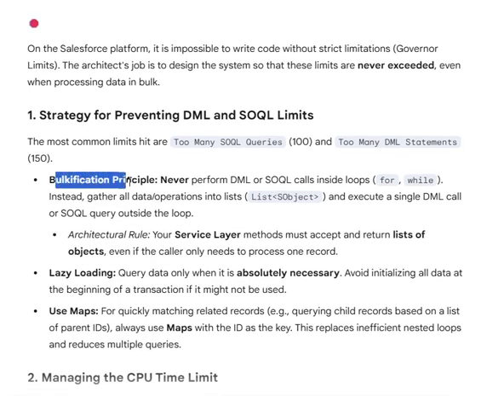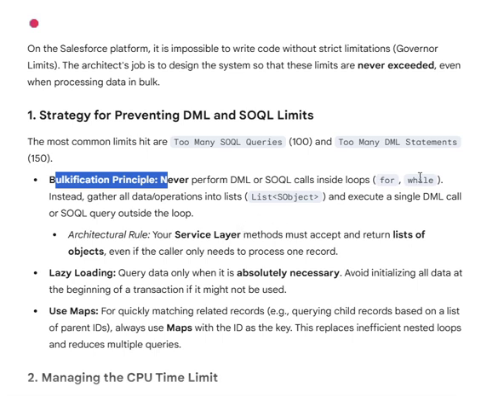The first principle is bulkifying. We need to bulkify everything we have. Every method should not work with one record, but should instead work with a list of records. Then, first of all, we can make it reusable, because it now supports a lot of records, and we have the possibility to not do our operation for every single record separately. We can combine everything into one list.